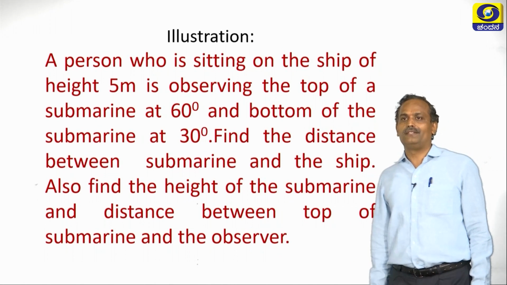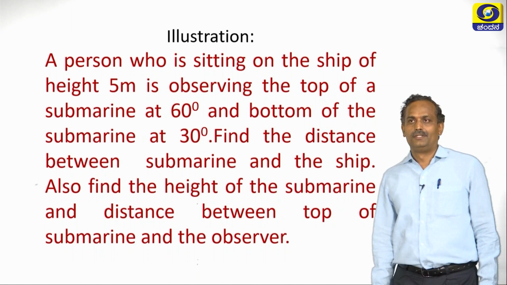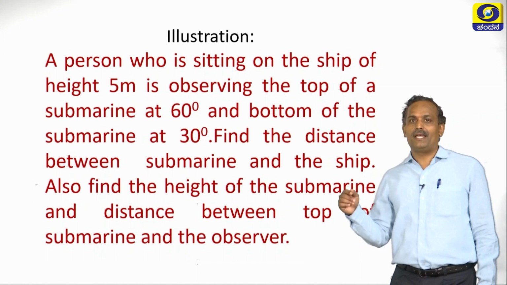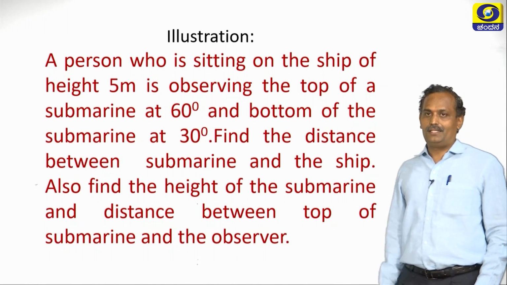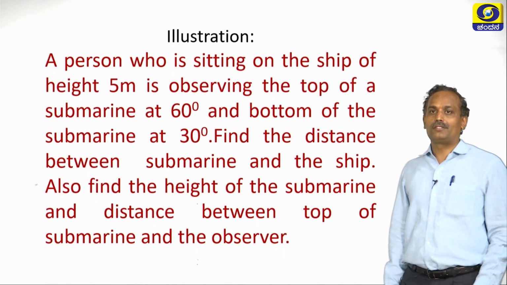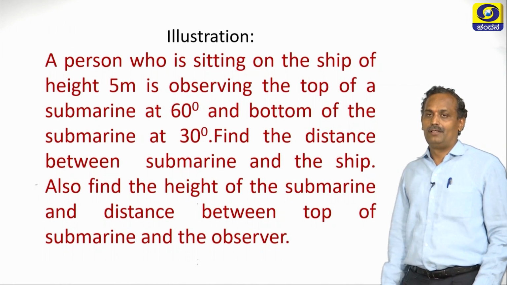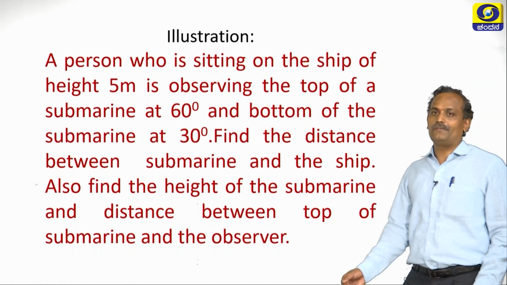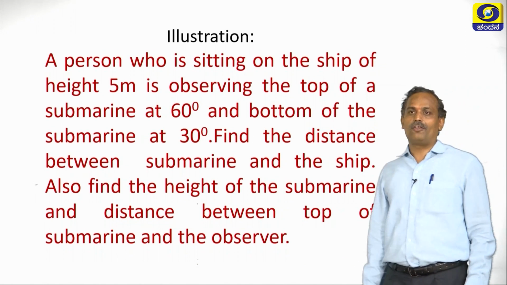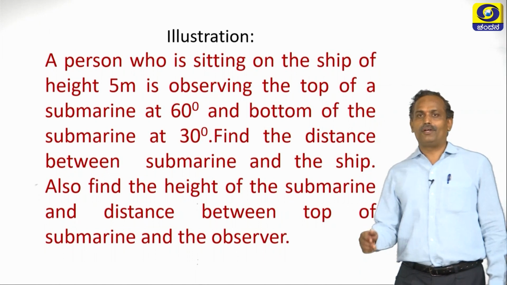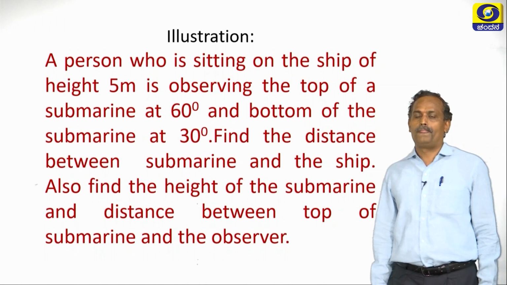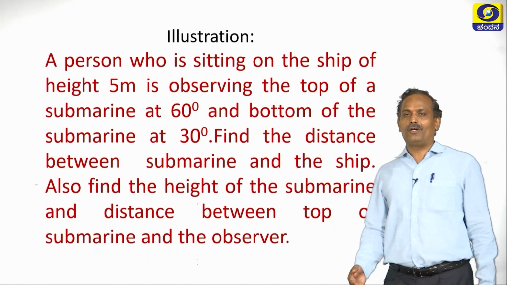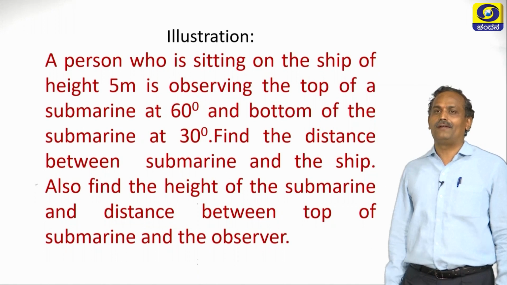Height of the ship assumed here is 5 meters, and he is observing a submarine. He is observing the top of the submarine at 60 degrees, and we have got the angle of elevation here. Again, he is observing the bottom of the submarine, which is nothing but the angle of depression. So we have understood what the angle of elevation and depression are in this case. If we have understood this much, we can easily draw the diagram.